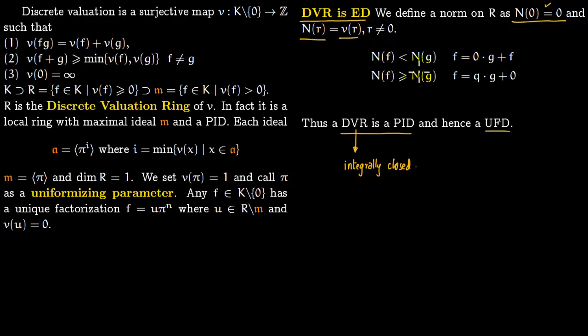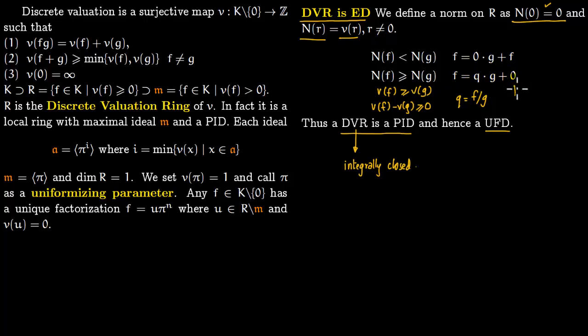If norm of f is greater or equal to norm of g, so this norm of f is going to be valuation of f greater or equal to valuation of g, and you put it as valuation of f minus valuation of g is greater or equal to 0. That precisely means that you have some element q which is of the form f by g, so whose valuation is like this, and that's what you write as f is equal to q times g plus 0.